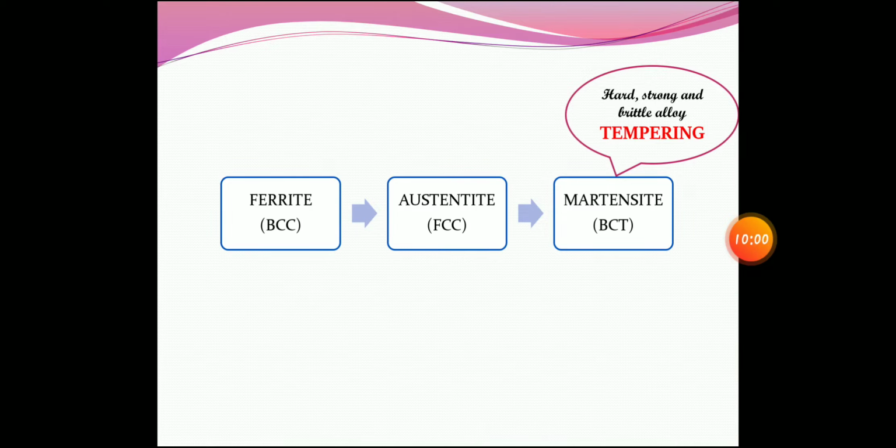So austenite is transformed to martensite form on sudden quenching, and this martensite form is a hard, strong, and brittle alloy. Okay, so what happens is, martensite form is a very metastable state, that is, it cannot be in a stable state. So when a slight temperature difference is present, it gets broken down to ferrite and carbide. So that temperature where it is getting broken, and that process is called as tempering. It is called as tempering.